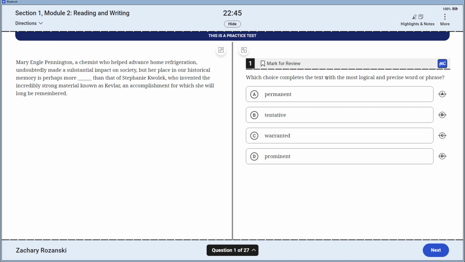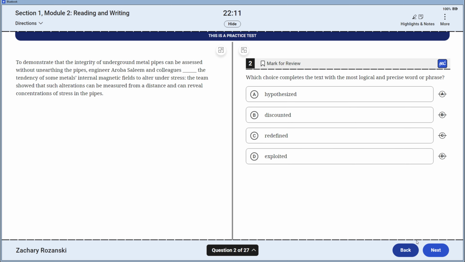We've got vocab 1. I'm comparing something; the signal element shows that I'm comparing these people. I want to go back a little. Another signal element kicks me back to "undoubtedly made a substantial impact on society." So she definitely made an impact on society, but her place in historical memory is perhaps weak. That seems to be my anticipatory word. Looking at these options, "tentative" fits my anticipatory words of unknown and weak.